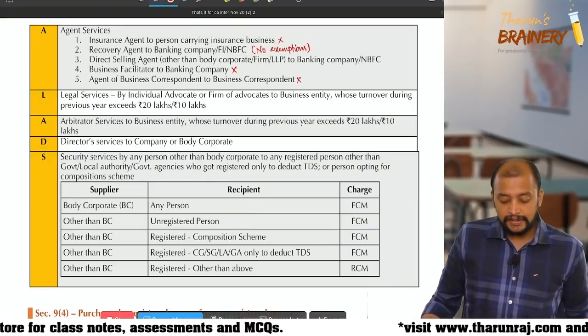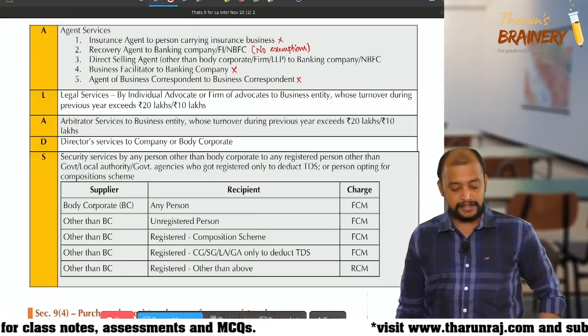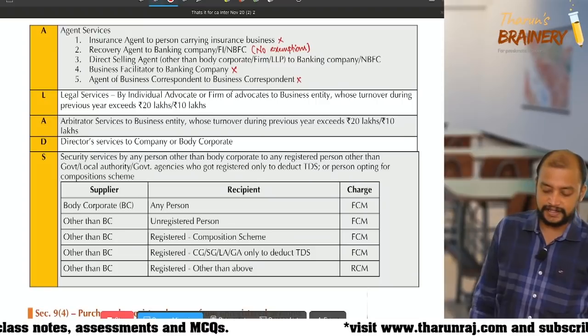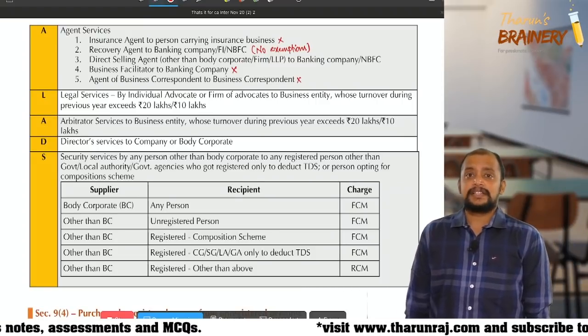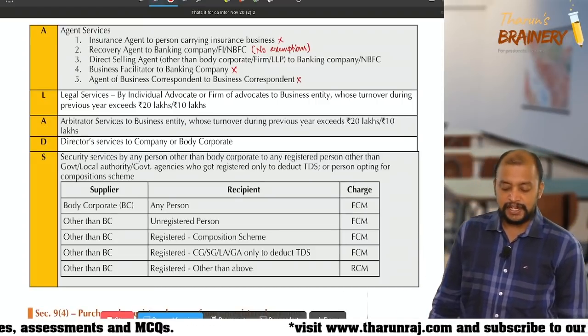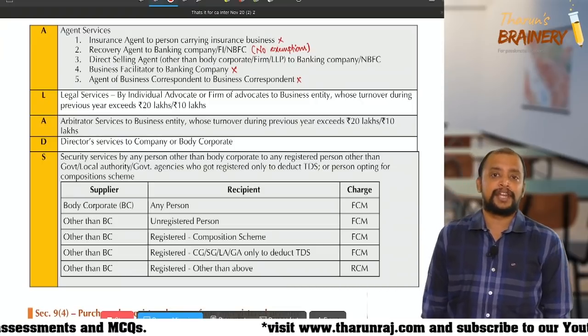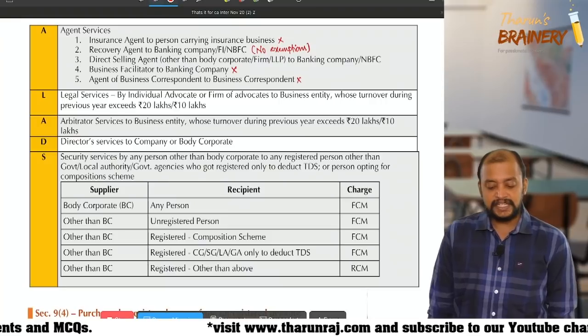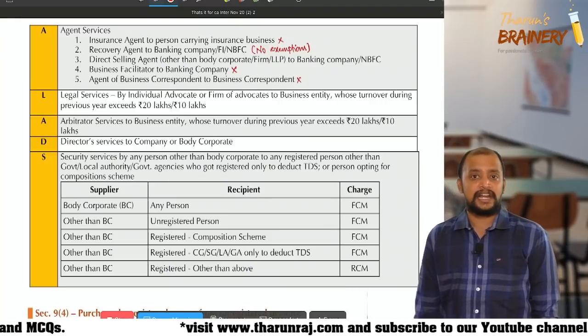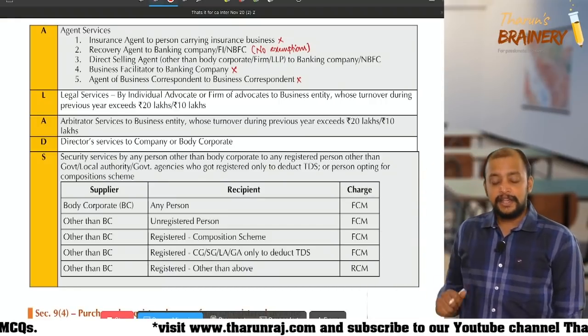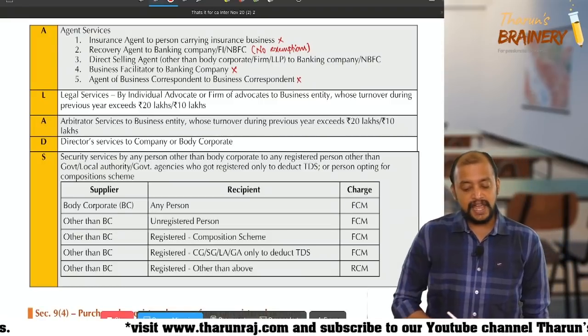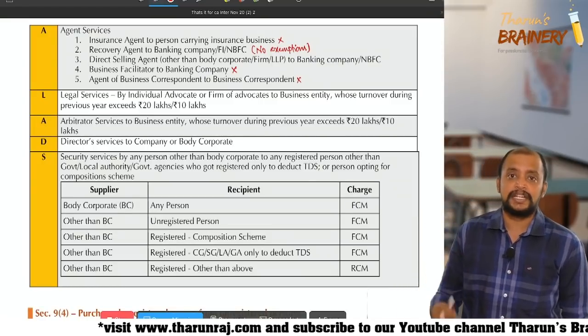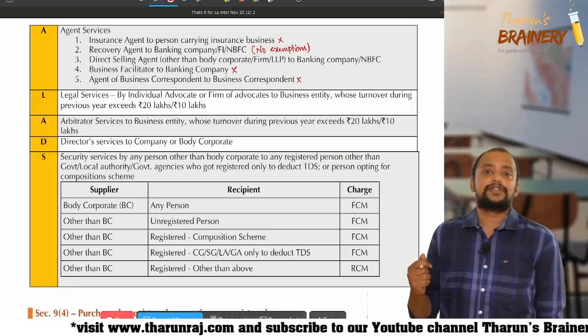Then we have legal services. Legal services by an individual advocate or firm of advocates to a business entity whose turnover during the previous year exceeds 20 lakhs or 10 lakhs. Concentrate. So for legal services, we have some exemptions that we need to understand.